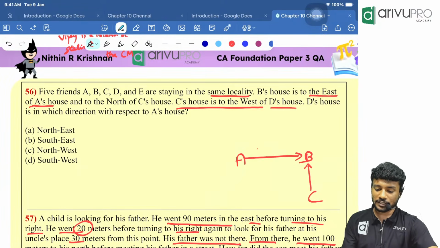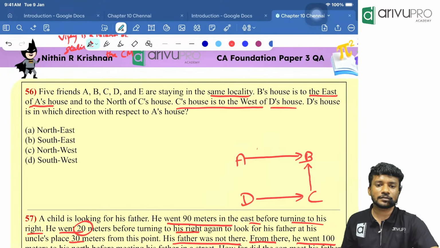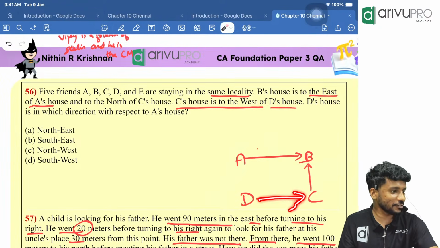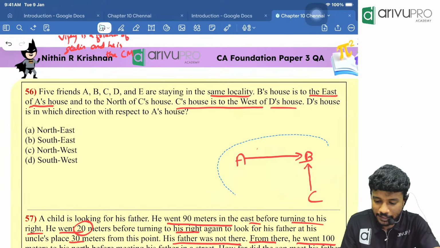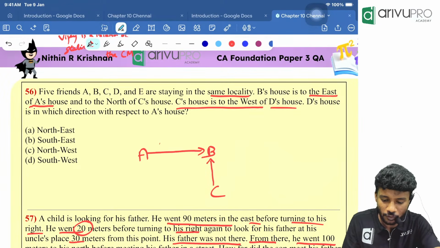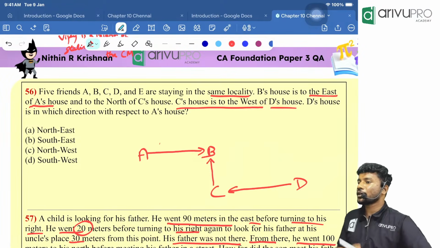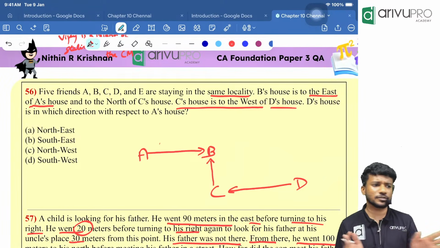C's house is to the west of D's house means if I draw D over here, is it correct? C's house is to the west of D's house? No, this is to the right, or it is to the east. That is wrong. So how will I draw, people? I will take this towards this side and I will draw what? C's house is to the west of D's house. This is correct. Okay. This is now correct because it is to the left.